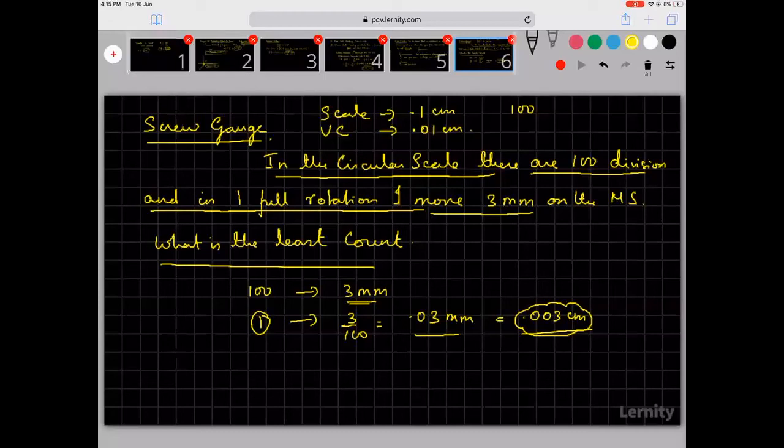So in one case, we are able to measure 0.1. In one case, we are able to measure 0.01. And in this case, we are able to measure 0.03. So depending on the instrument, things will be different.